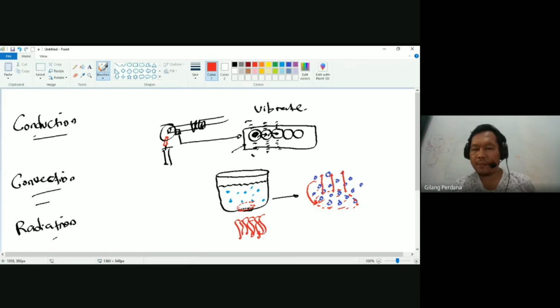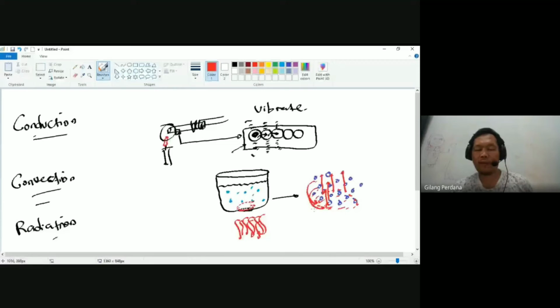And then it happens again and again. The cooler particles will heat up, and then they have less density and rise. Then another cool particle, which has a higher density, will move down again. Then it will heat up, and the density is lower and it will rise.